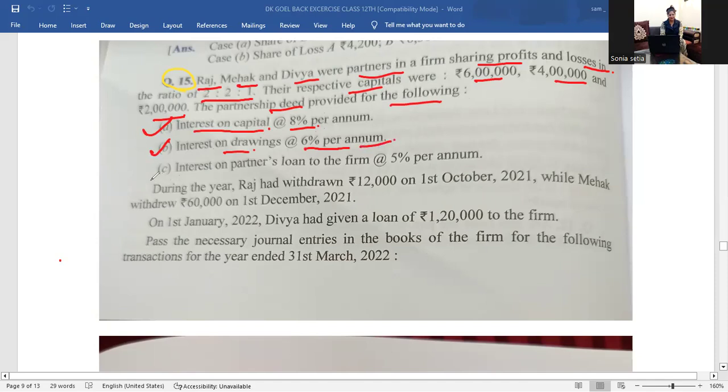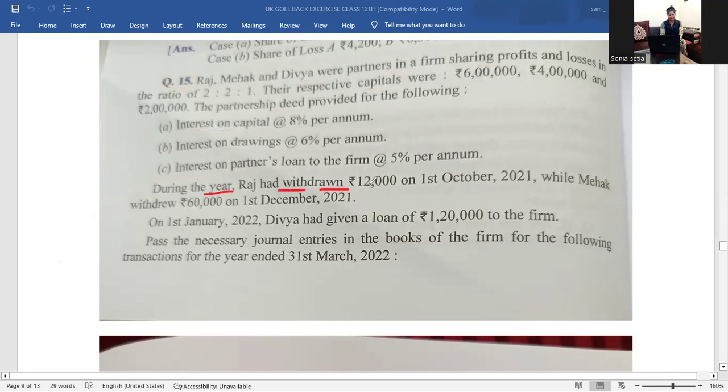Thirdly, interest on partner's loan to the firm at the rate of 5% per annum. And during the year, Raj had withdrawn rupees 12,000 on 1st October 2021.